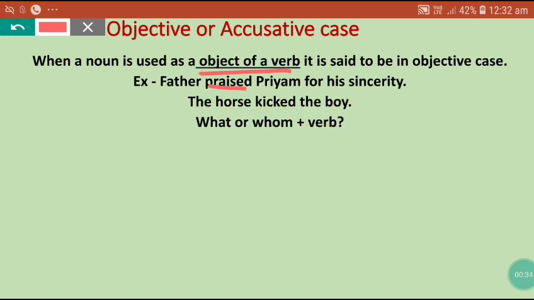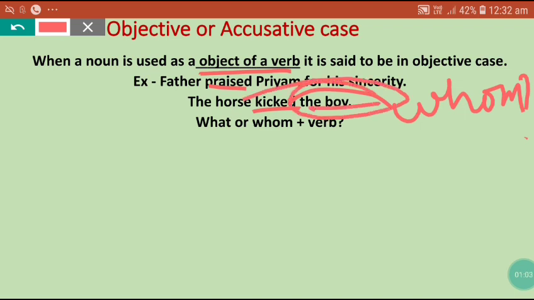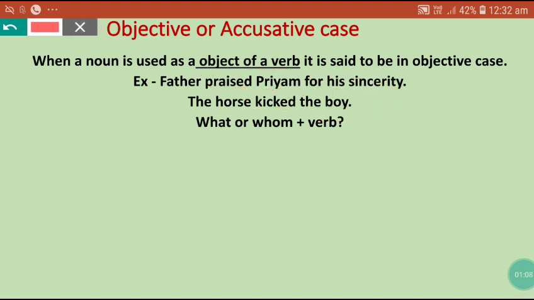So how do we find the object of the verb? Just put what or whom after the verb. Like here in the first sentence, praised is the verb. So just put whom after praised. Praised whom? Praised Priyam. The answer is Priyam. So Priyam is the object here. In the next sentence, kicked is the verb. So just put whom after kicked. The horse kicked whom? The boy. So the boy is the object of the verb. In this way you can find the object of the verb.